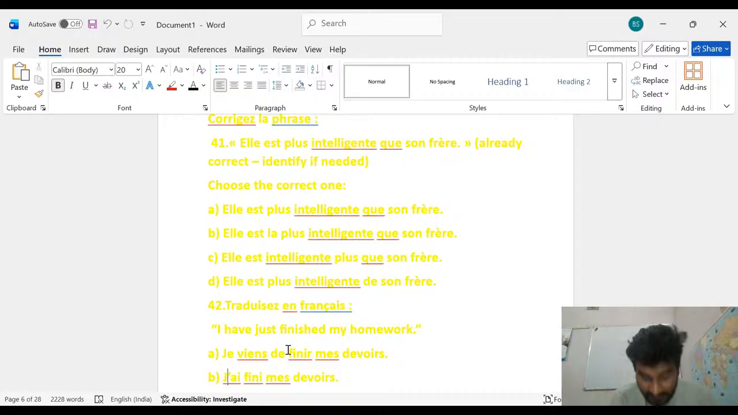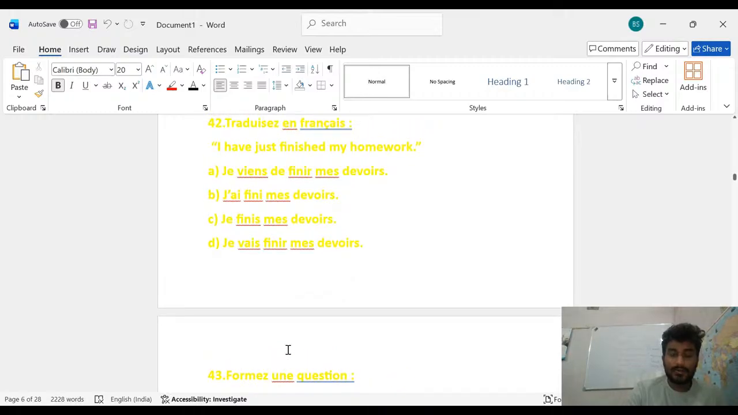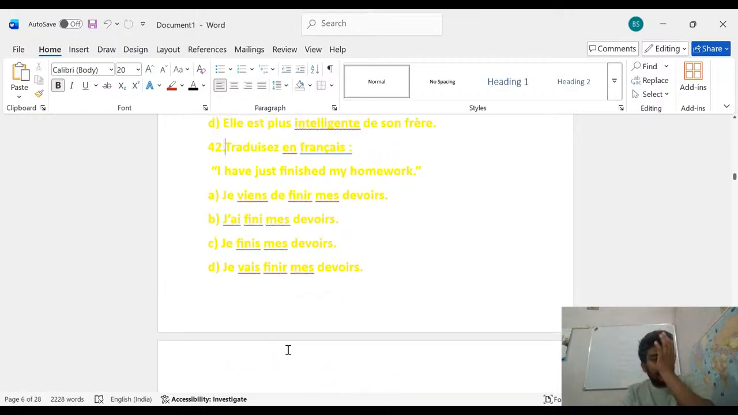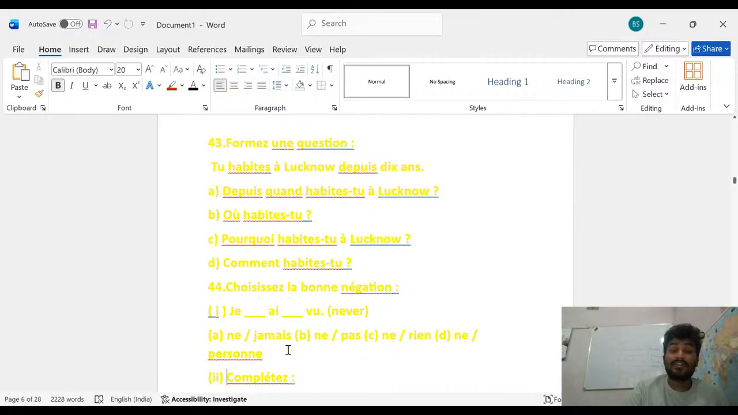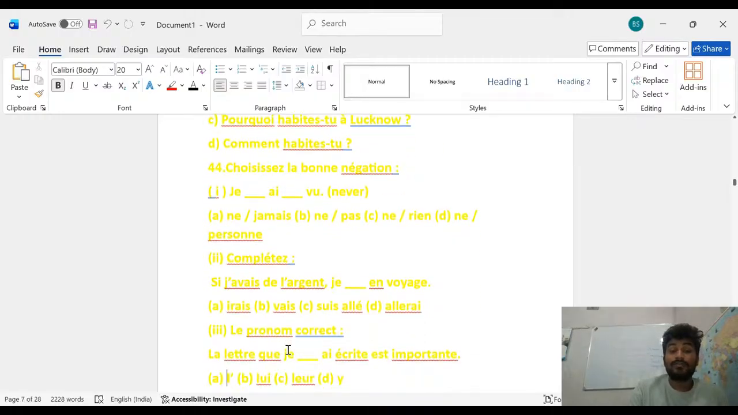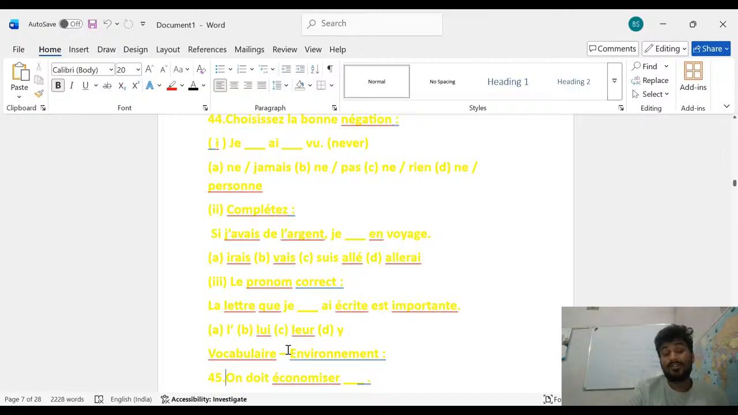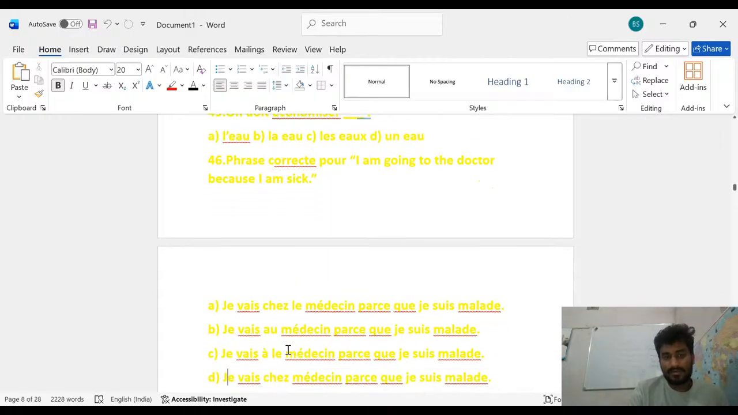I think everyone is able to see all these questions. This is 41, and after that this one is the 42. Here is the 42 number question. And after that 43. Here is the 43rd number question. And after that the 44th number question, and after that here is the 45th number.